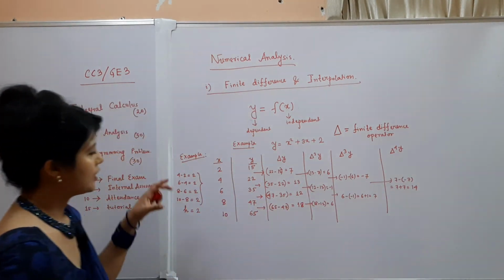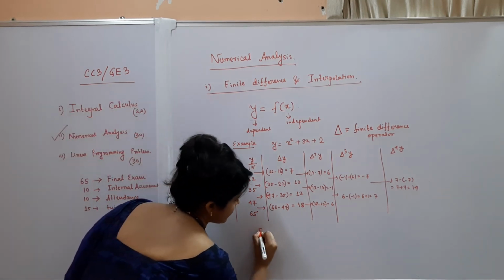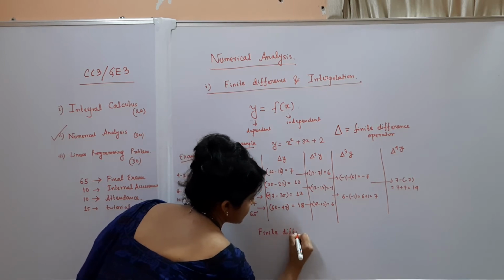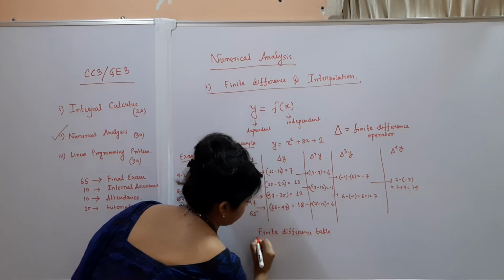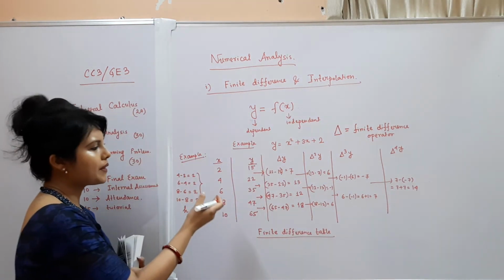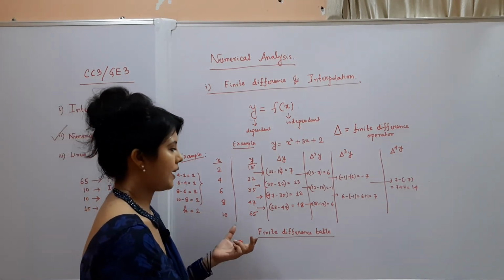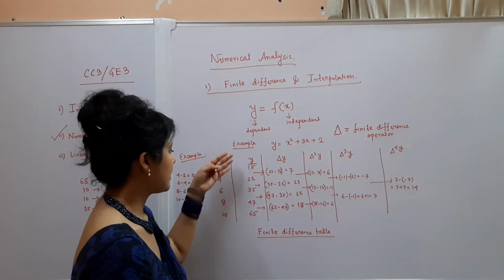Okay. So this is called the finite difference table. This is just a simple example, and this kind of table can come in your final exam, and maybe there will be 2 columns.